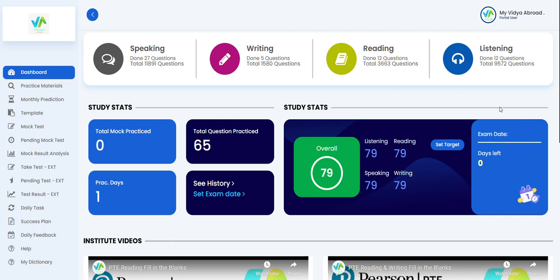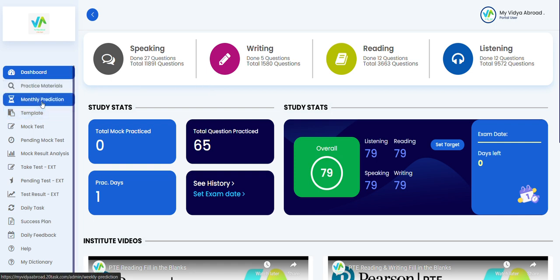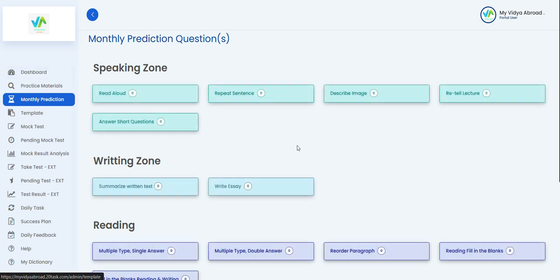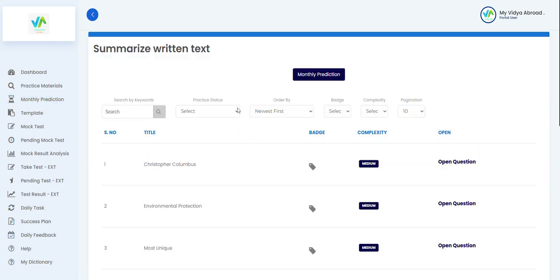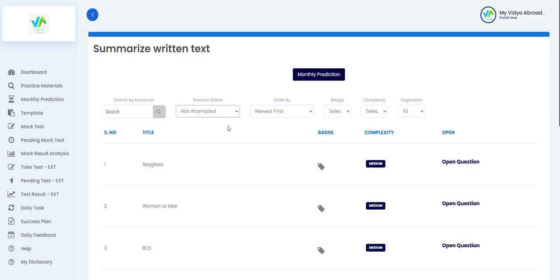India abroad. Today we are going to discuss summarize written text type of questions. Here in monthly predictions, we get the questions which are being asked normally during this month's exam in actual Pearson PTE exam. So we always tend to attempt that first. Let's go to summarize written text. In this type of question, we'll attempt the ones which we have not tried before. So apply the filter, not attempted.